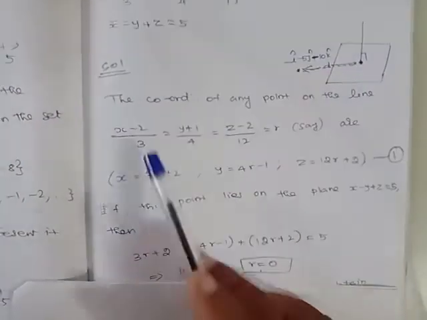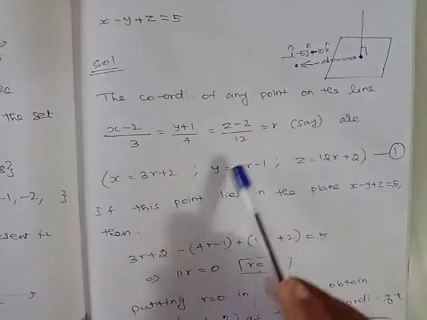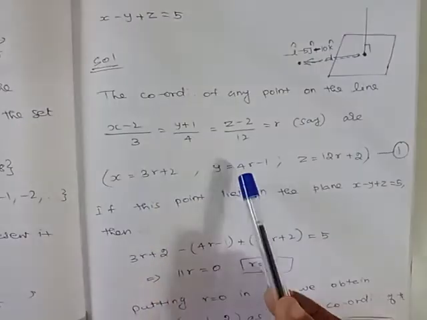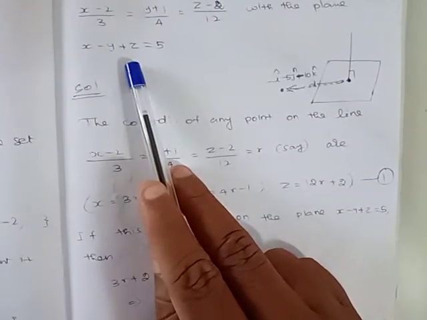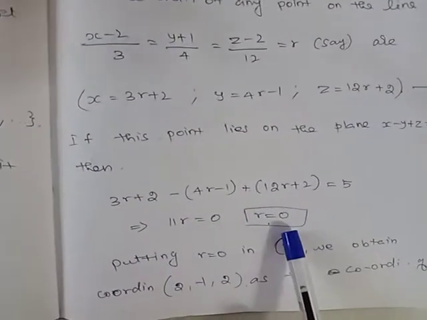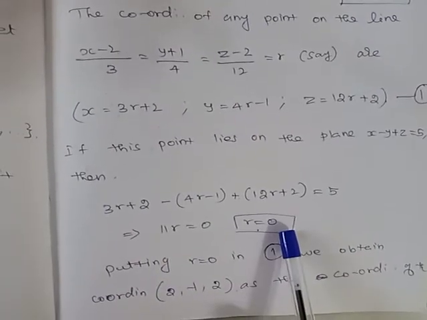So in place of x in the equation we substitute 3r plus 2, in place of y we substitute 4r minus 1, and in place of z we substitute 12r plus 2, and this is equal to 5. When we simplify it, we get the r value as 0.